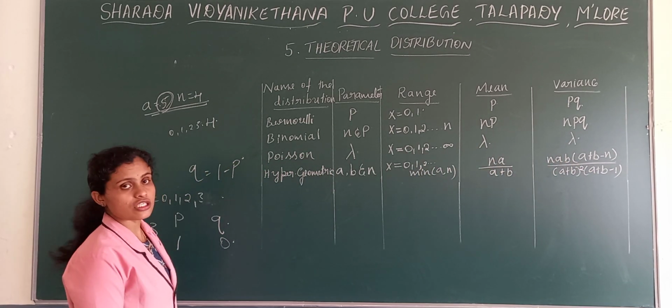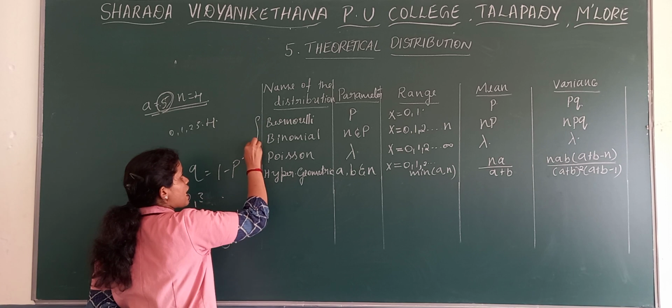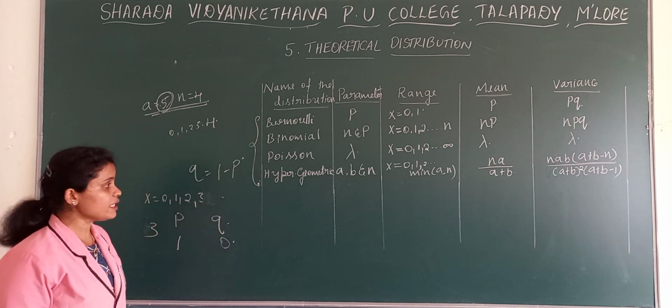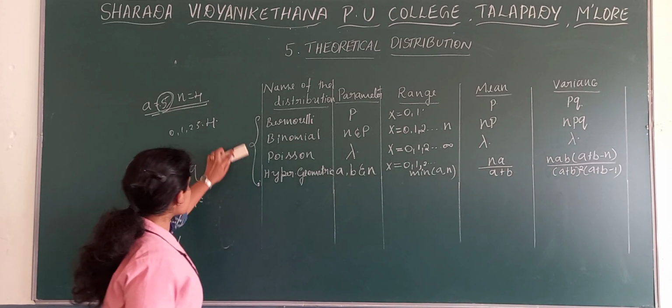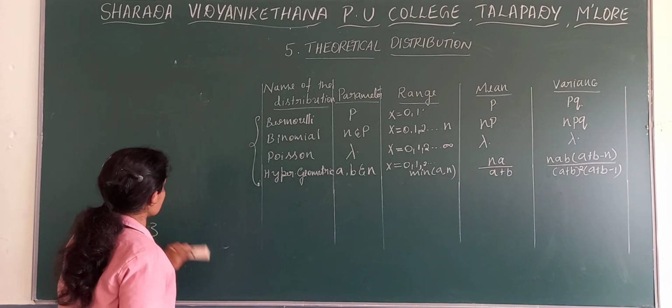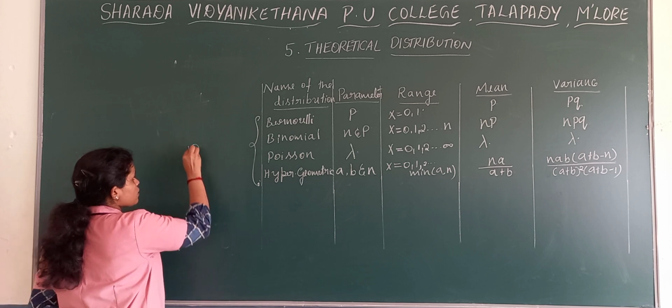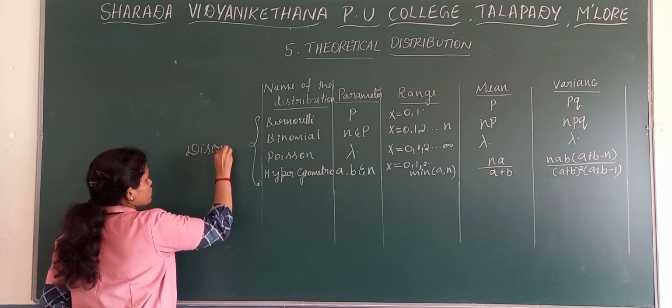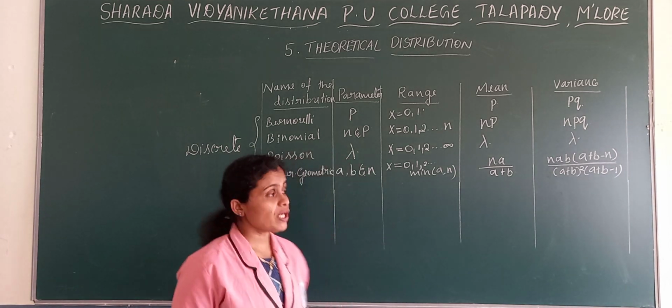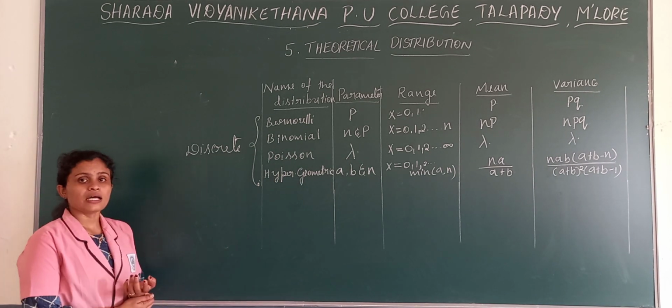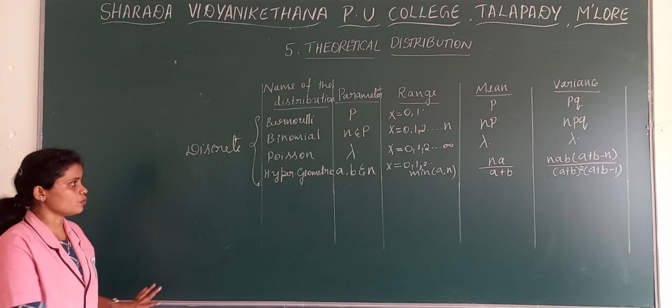Now, these four distributions we call discrete probability distributions. The remaining three distributions are continuous probability distributions.